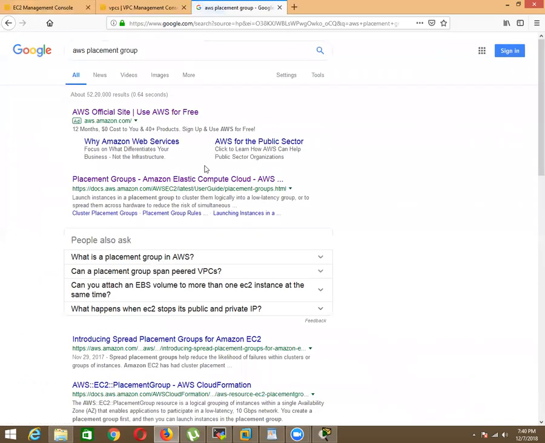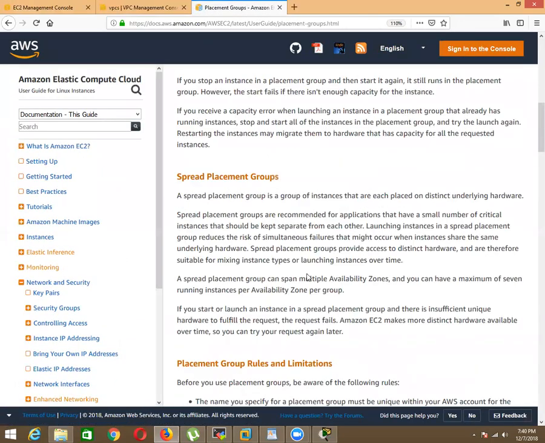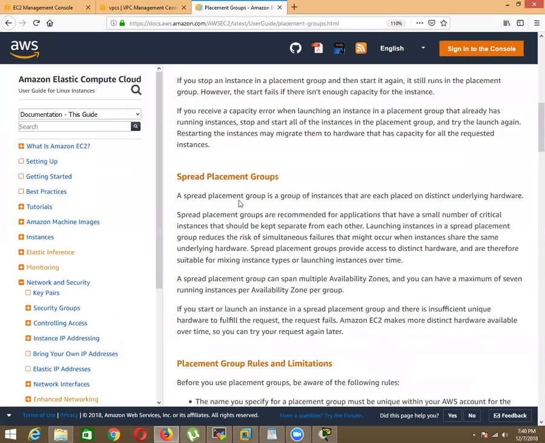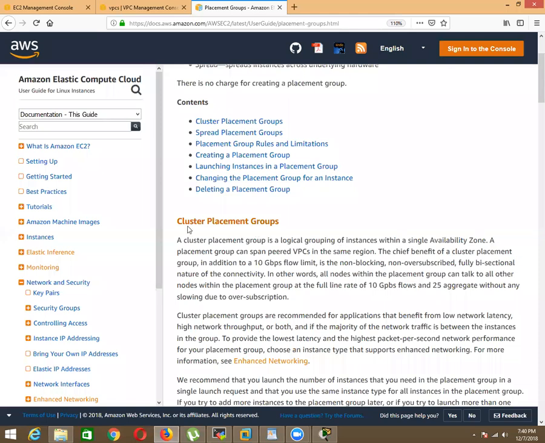So when you go to placement groups, we have a cluster placement group and we have a spread. Spread means each instance can have a different type of hardware performance, and they can be clubbing with each other. Cluster means all instances should have the same hardware performance.